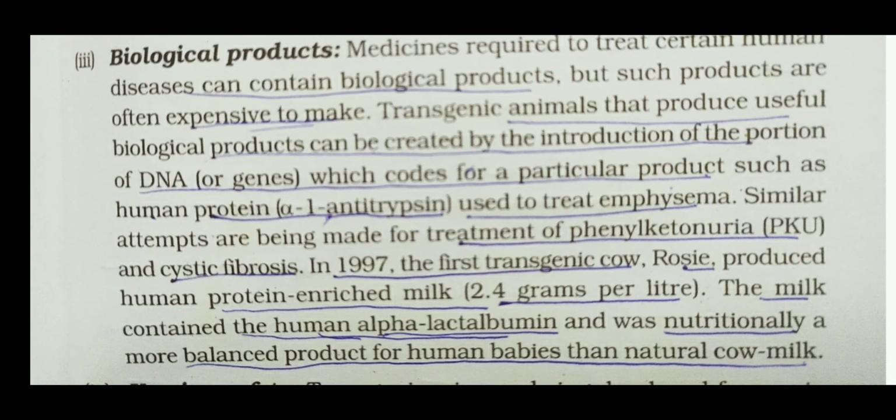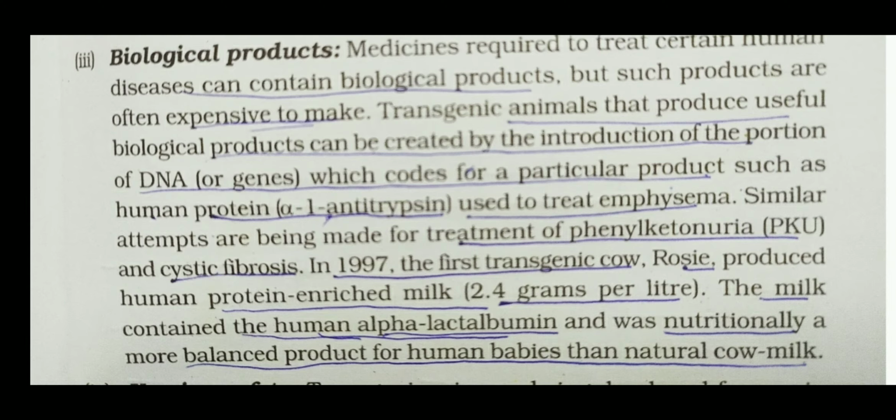Students, one more example: in 1997, the first transgenic cow, which is called Rosie. Why? Normal cow and transgenic cow, what is the difference? A normal cow is a natural cow. And a transgenic cow means a cow developed by the introduction of foreign DNA. When foreign DNA is introduced in the normal cow, it becomes a transgenic cow.